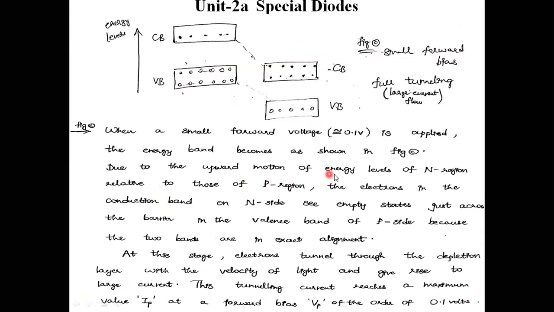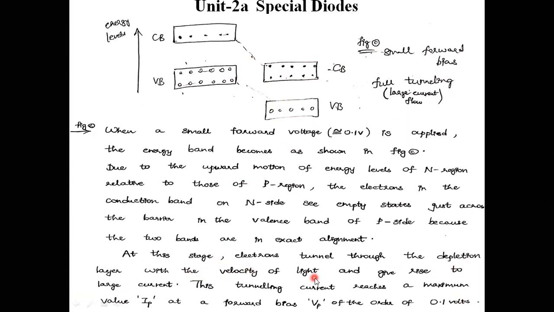Due to the upward motion of the energy level of the n region relative to those of the p region, the electrons in the conduction band on the n side see empty states just across the barrier in the valence band. Some empty states are there in the valence band. These electrons will see those empty states just across the barrier in the valence band of the p side. Because the two bands, this valence band on the p side and the conduction band on the n side, are exactly aligned.